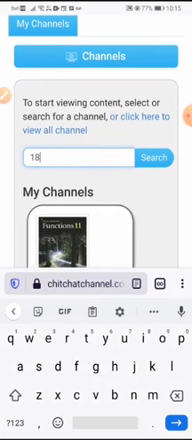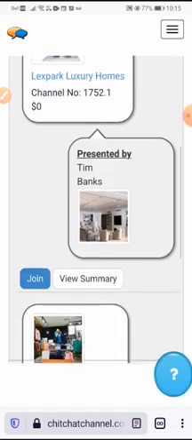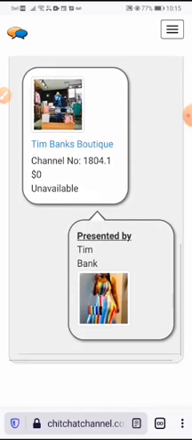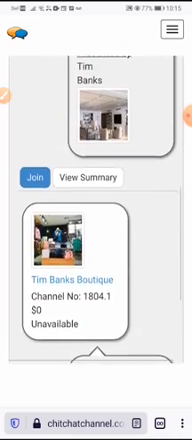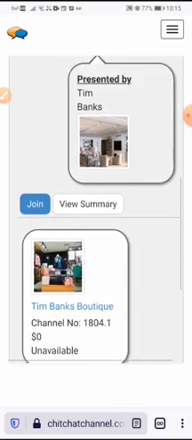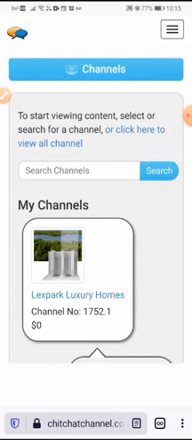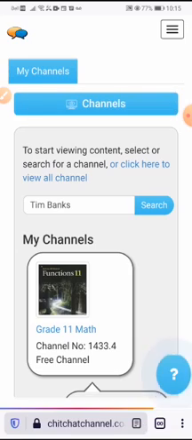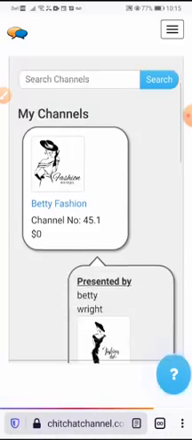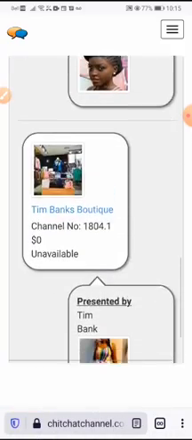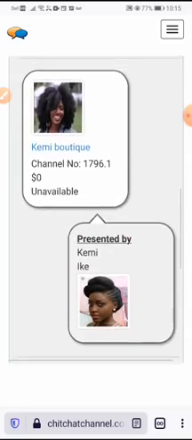What's the name of your business? Tim Banks Boutique. You can just write Tim Banks. See, what will happen is all the Tim Banks show up. Okay, Tim Banks has different channels, but the boutique shows up here. Tim Banks has something else, or a different Tim Banks has that 1752. So anybody named Tim Banks will show up. The same way, if they come to your channel and search for your boutique name, whatever you had put, boutique, they search all the boutiques on the platform. These are different people's boutiques, right? They show up, and yours is there as well.